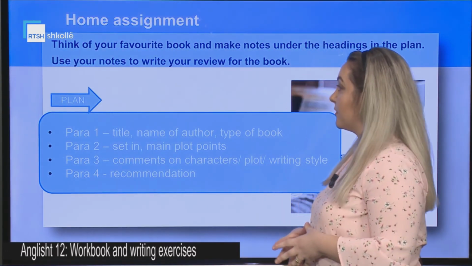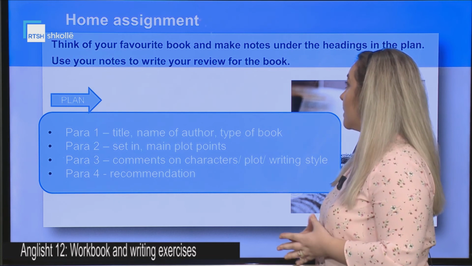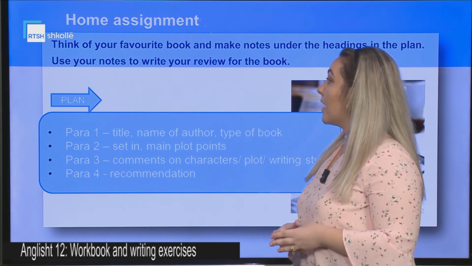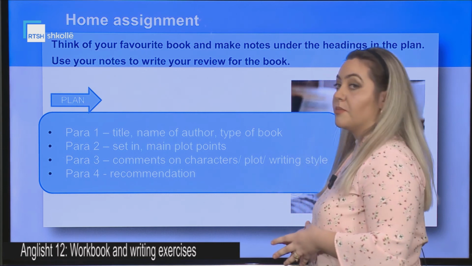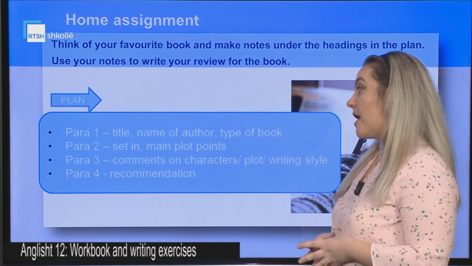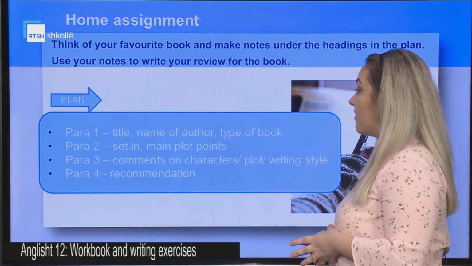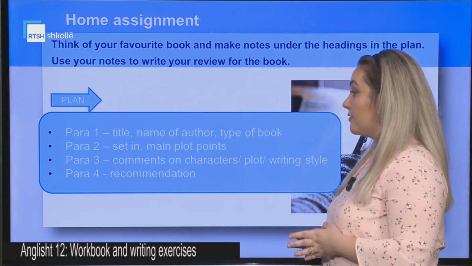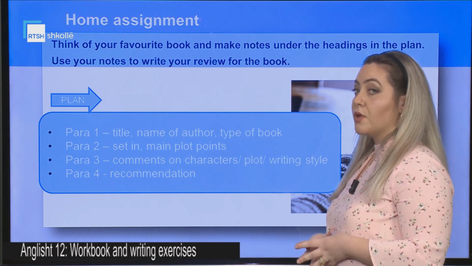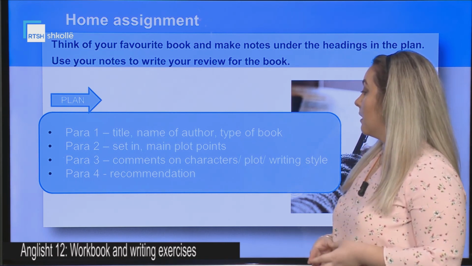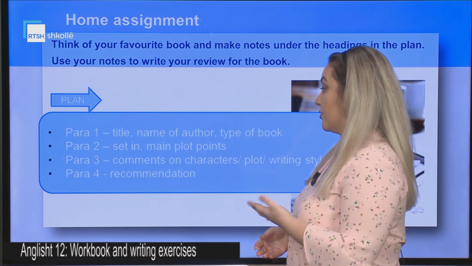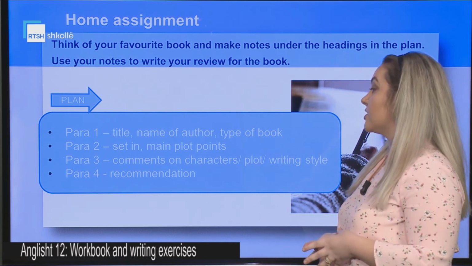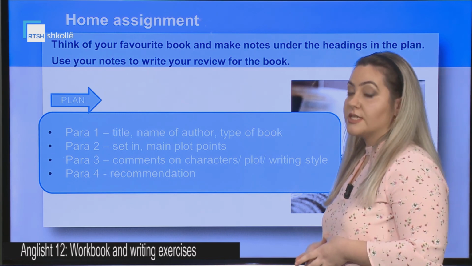Now, home assignment. Think of your favorite book and make notes under the headings in the plan. Use your notes to write your review for the book. The plan. In the first paragraph, title, name of author, type of book. In the second one, try to write about the setting, the main plot events or points. In the third one, try to include comments on characters, plot, writing style, and in the last one, of course, your recommendations about it.